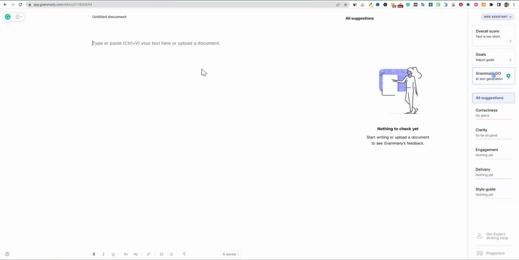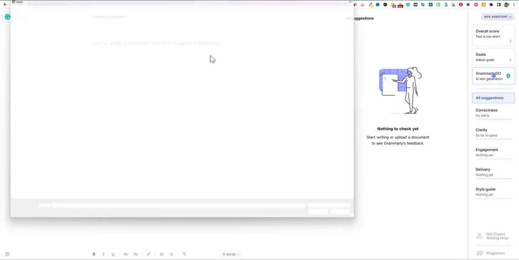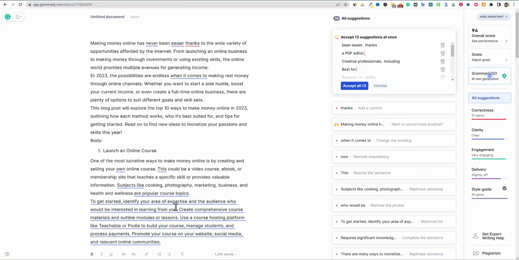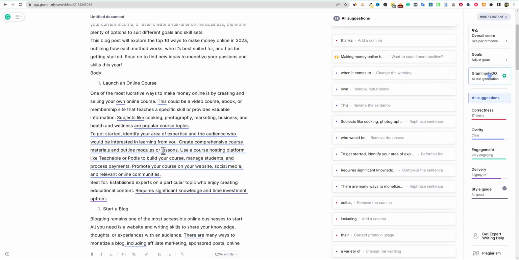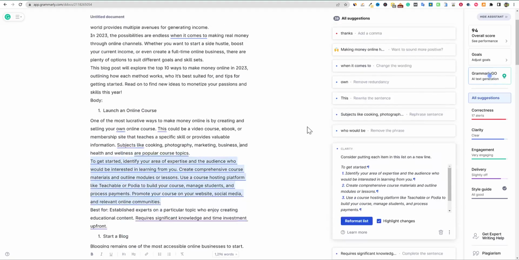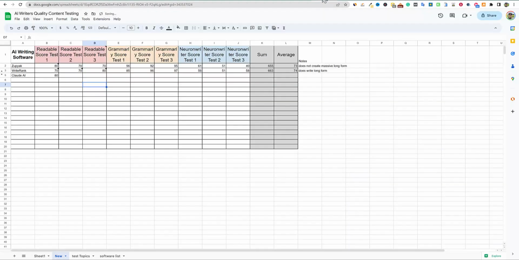We're going to go and paste this into Grammarly right here, and we'll see what we get with Grammarly. So we get a solid 94. Obviously with these giant lines of text right here, we would probably want to change that. It's actually recommending to turn that into a list, which is cool. But we got a 94, not bad. So I'm going to go over here and throw this 94 score in right here.